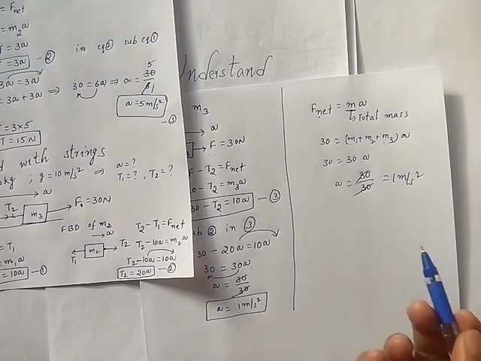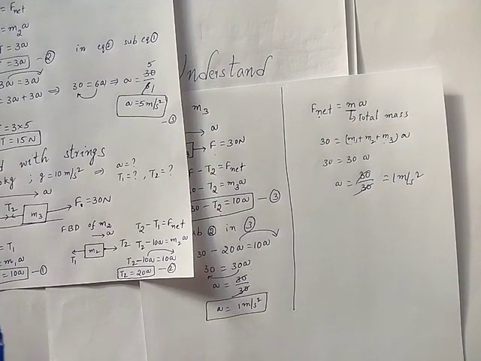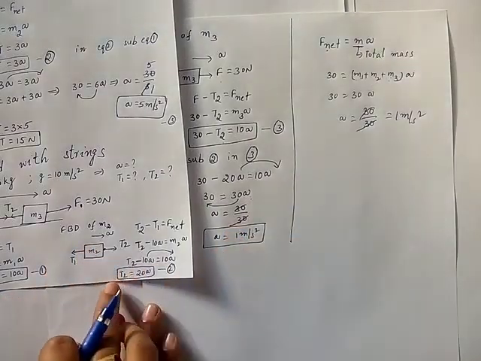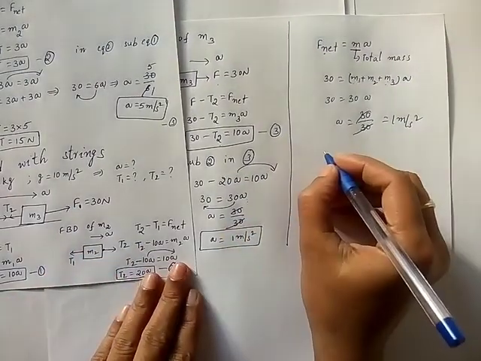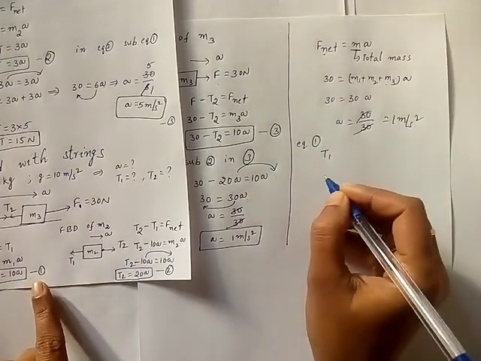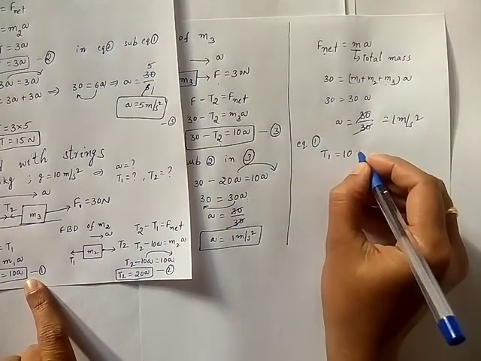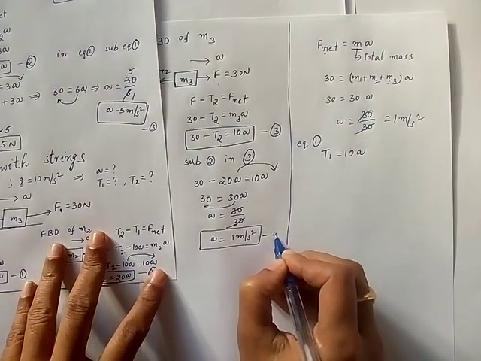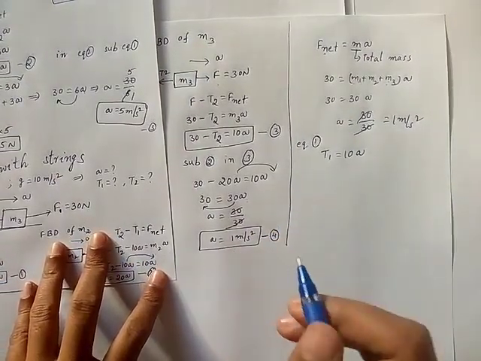So after finding acceleration, again you have to draw free body diagram to find tensions. That's why through free body diagram only I have told you how to solve acceleration also. Now from equation 1, you have T1 is equal to 10A. Sorry, A is equal to 1.